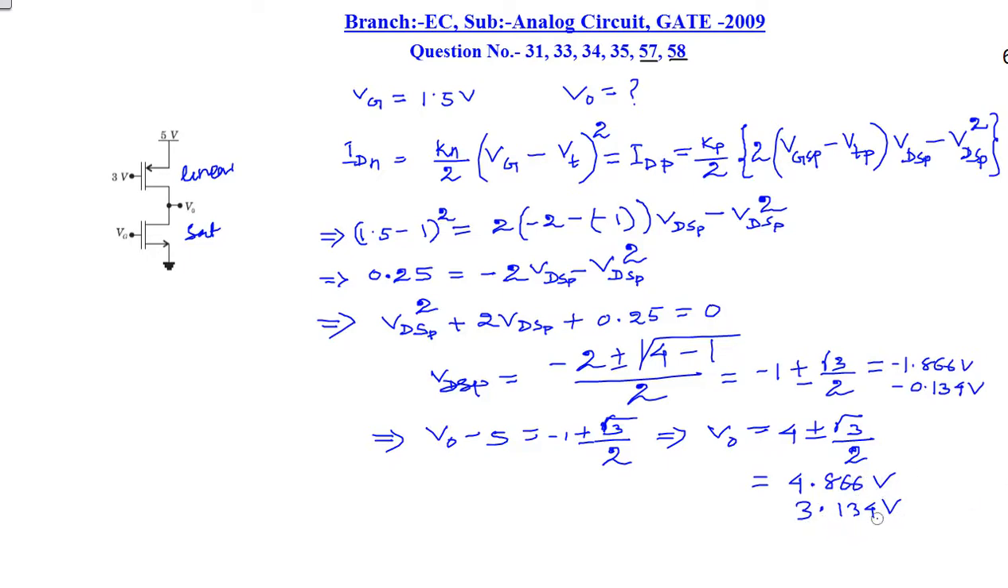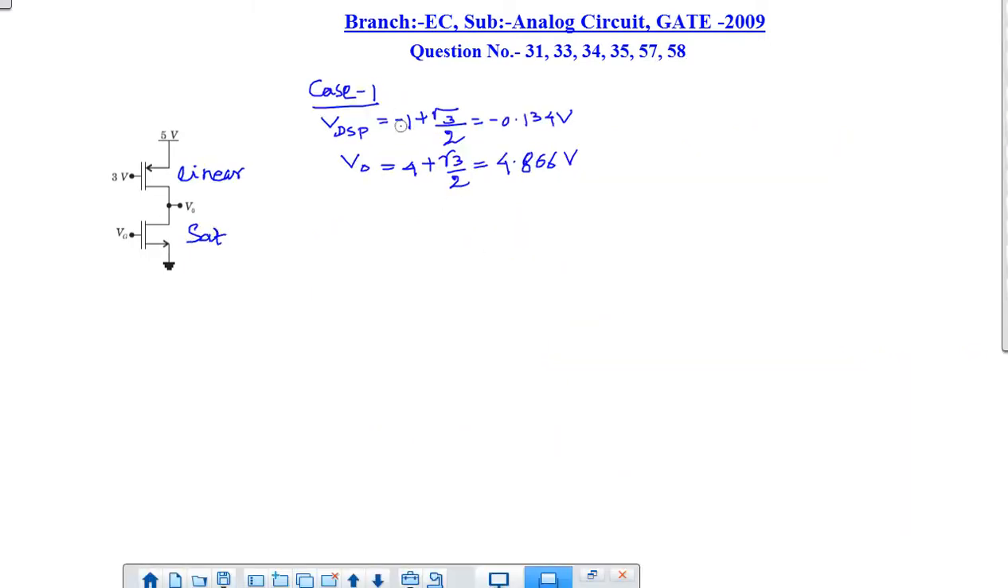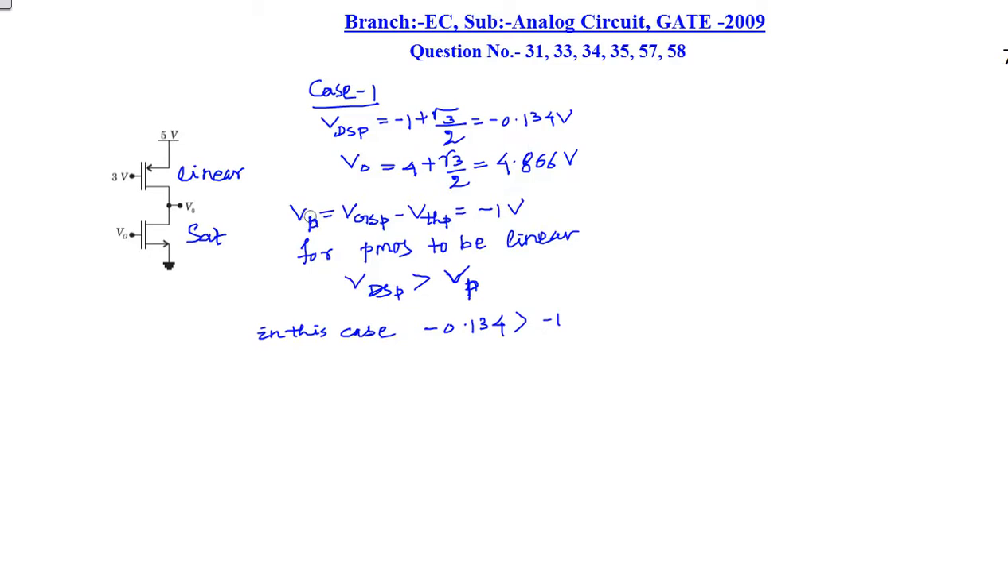Now we will see which one is correct or whether both are correct. Coming to the first case, the VDSP is minus 0.134 volt, which yields the output voltage of 4.866 volt. Now we will check whether this PMOS lies in the linear region in this case or not. For that we will find the value of Vp. Vp will be equal to VGSP minus VTHP, which is minus 1 volt. Now in this case the VDSP is equal to minus 0.134 volt.